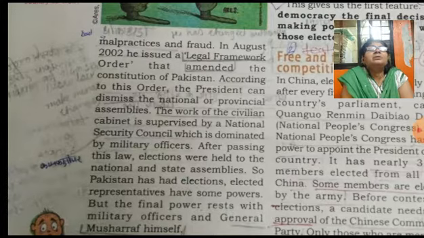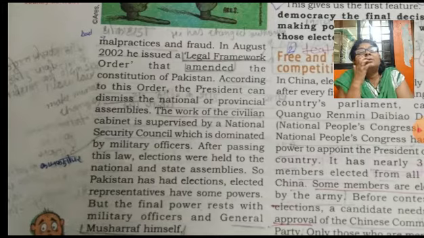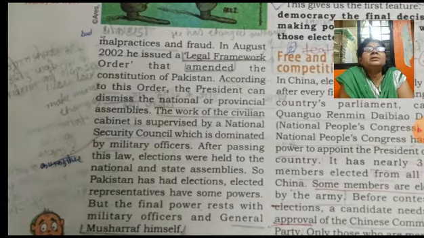Means he amended the constitution and changed the legal framework, and as per this amendment he got the right to dismiss the provincial assemblies. Assemblies mean just like parliament.